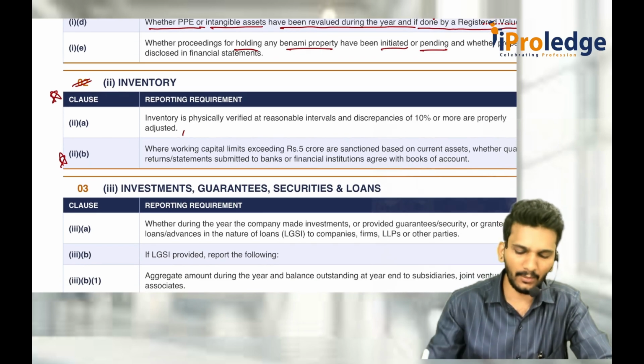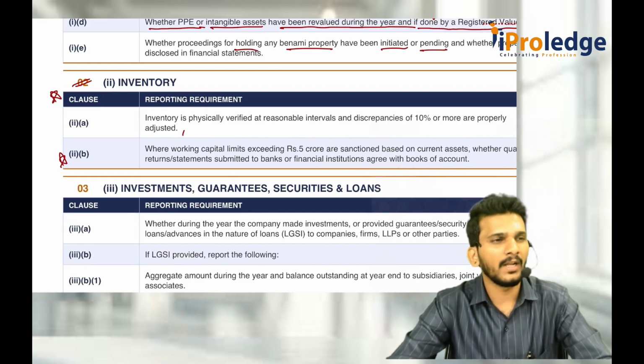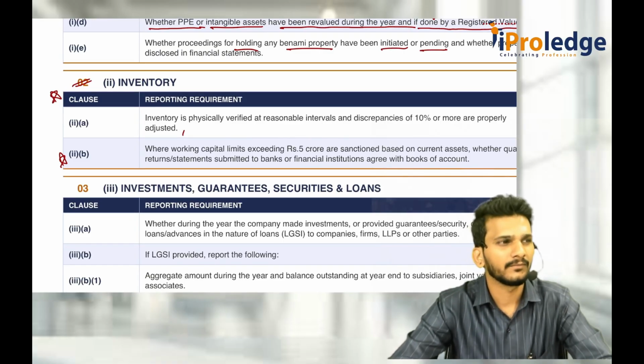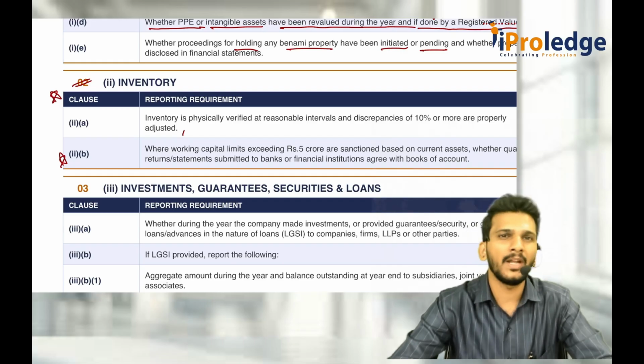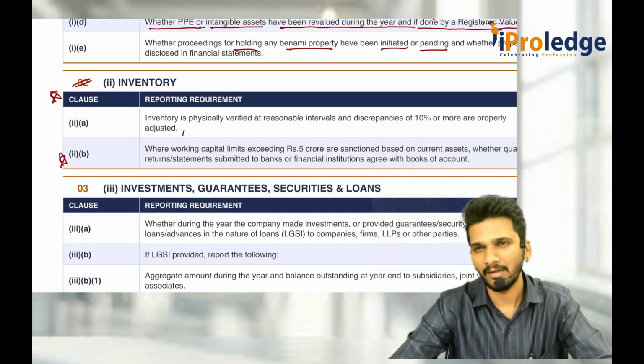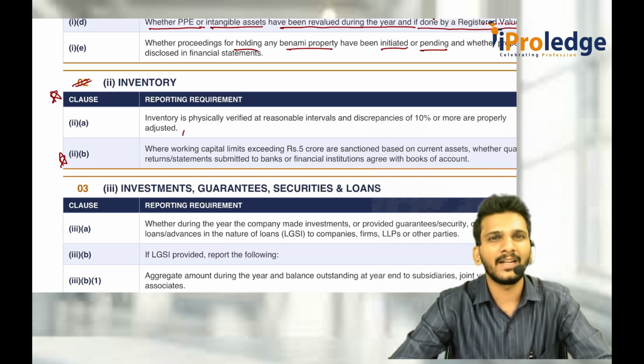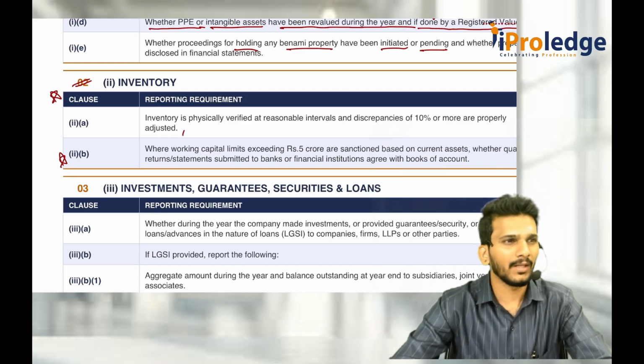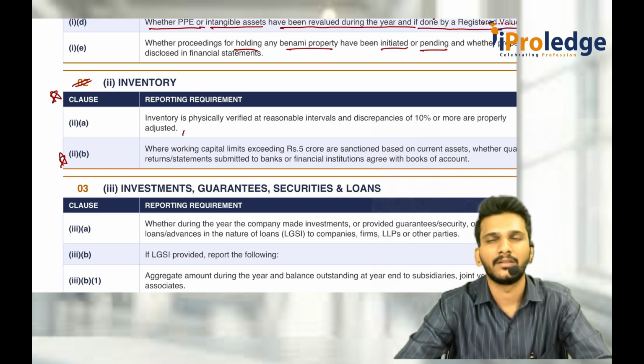10% discrepancy. Then second one is, as a company, have you obtained any working capital loan from any bank? Yes, sir. Sir, have you obtained more than 5 crore rupees of working capital loan? Yes, sir. In that case, you should file quarterly returns with the banks stating the quantity details of the inventory lying in the warehouse. Now, as an auditor, whatever returns are filed with the bank, are they matching with the books of accounts or not? That I have to check. Because for the purpose of getting a higher loan amount, they will prepare some documents with overstated figures. That should not be done.